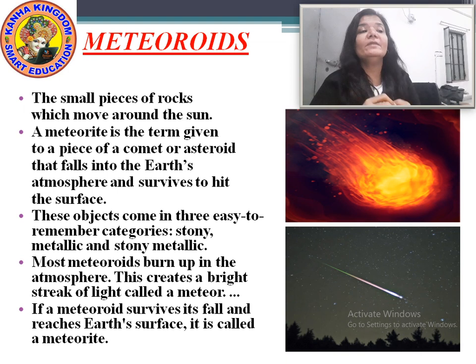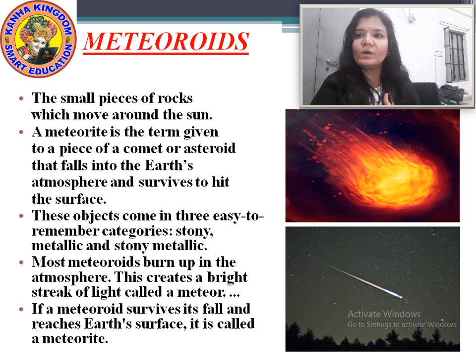Meteoroids come in 3 easy to remember categories. The meteoroids can be stony, they can be metallic, or they can be stony metallic.